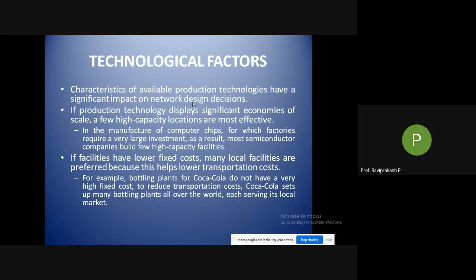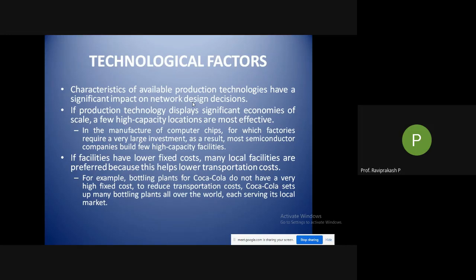This is a kind of infrastructure building for electric vehicles. The electric vehicles are coming now, and you might have seen many electric vehicles in India as well. To make them as common as petrol and diesel vehicles, we need technological advances as well as charging ports and availability of batteries. The batteries also need larger capacity to give you a long range with a certain amount of charge. So this is very important under technological factors.